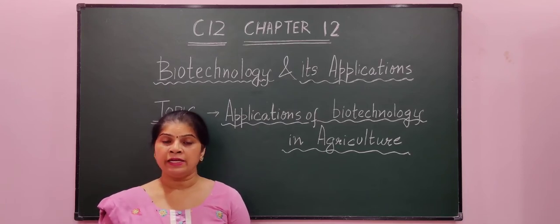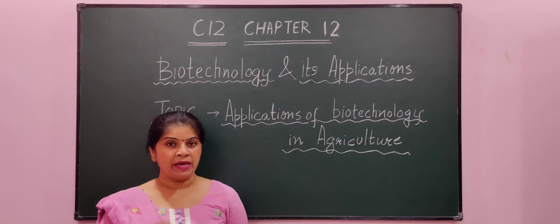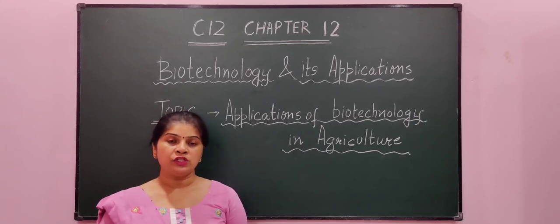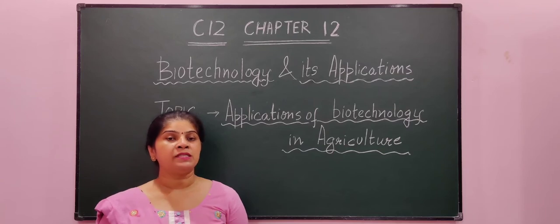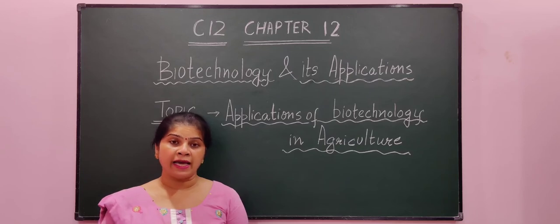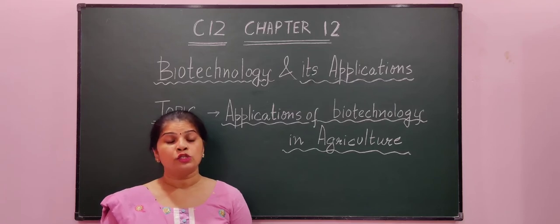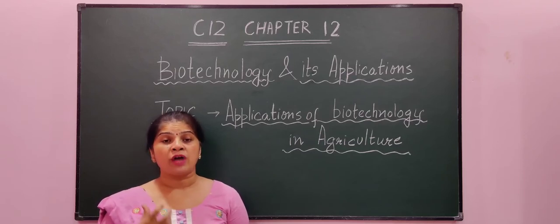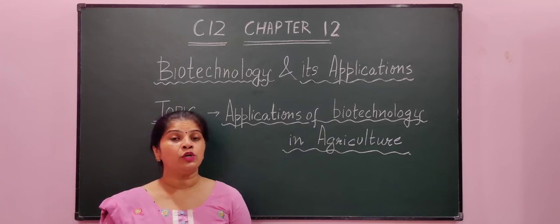Now what is the RNA interference technique? Students, whenever a pest attacks a host plant, what happens? It introduces the gene of its growth factors into the host plant. And the gene of growth factors expresses itself by forming what? By forming messenger RNA. And if we block the action of this messenger RNA, then we can make the crop pest resistant. So students, today we will be studying an interesting example of the RNA interference technique in which we have made a transgenic tobacco plant resistant towards the attack of a nematode, Meloidogyne incognita.